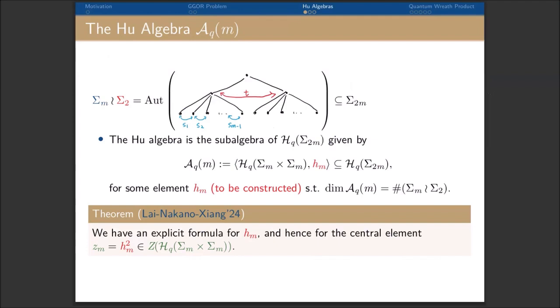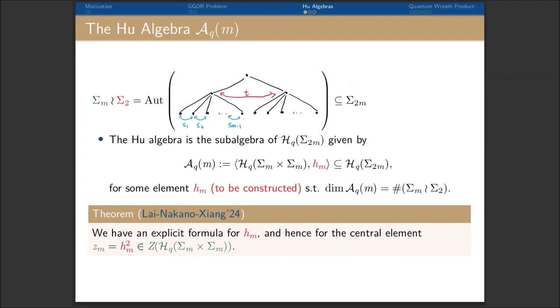Then the Hu algebra is defined to be the subalgebra of H(S_2m) generated by this maximal parabolic subalgebra together with an extra generator, small case H_m. So that the dimension of this subalgebra equals the order of the wreath product. This property does not come for free if you choose, say, the standard basis element corresponding to small case t.